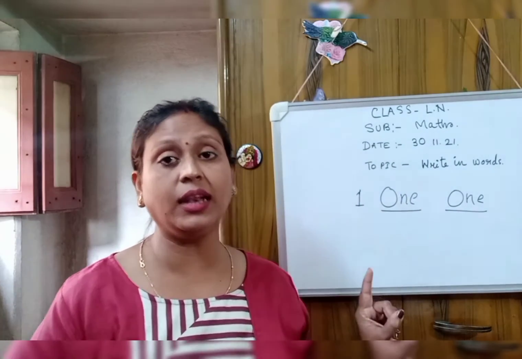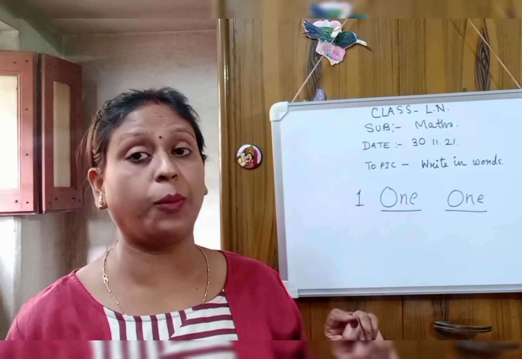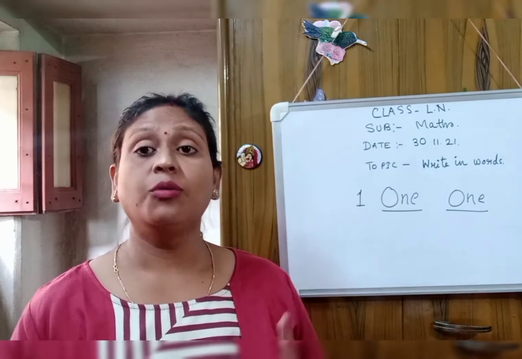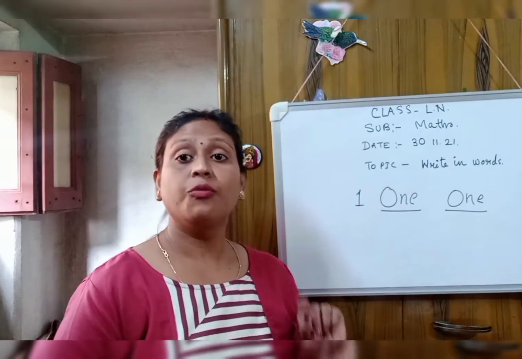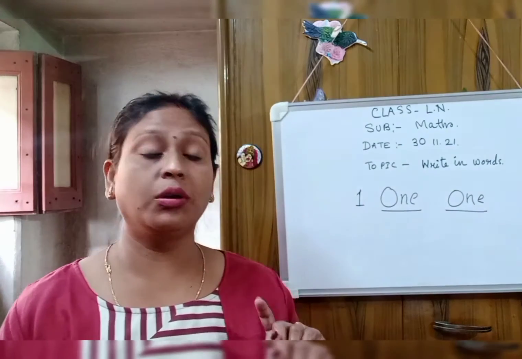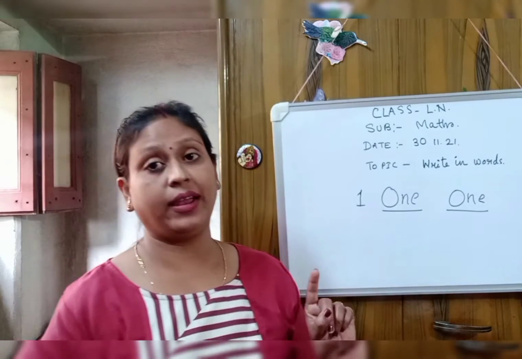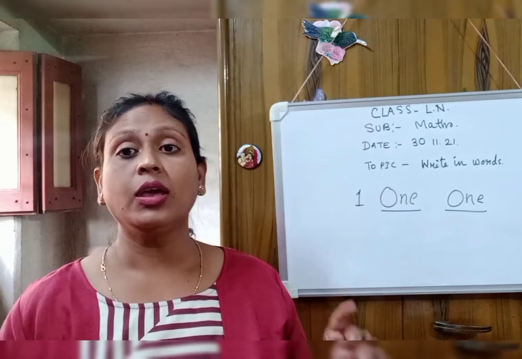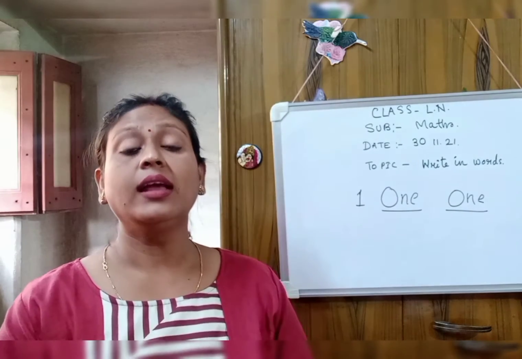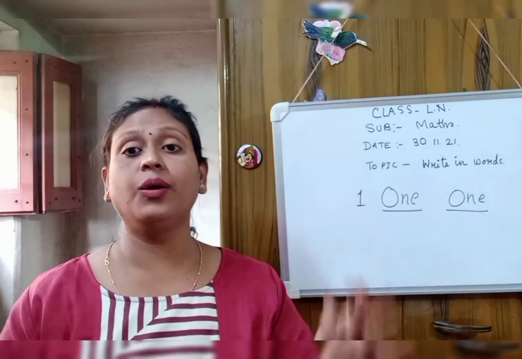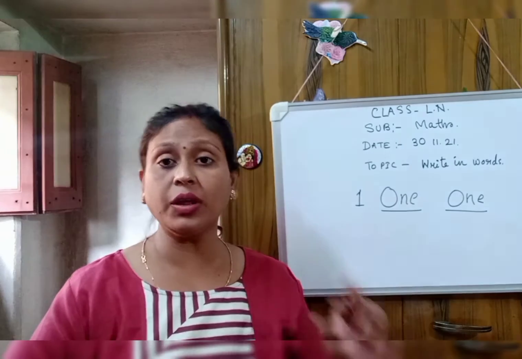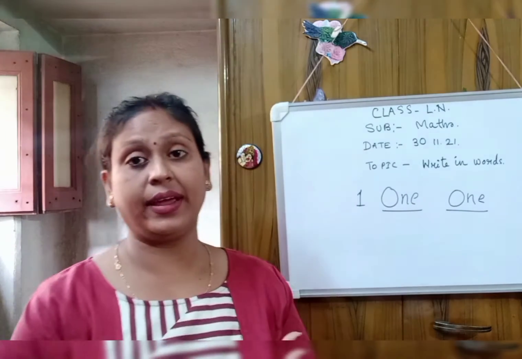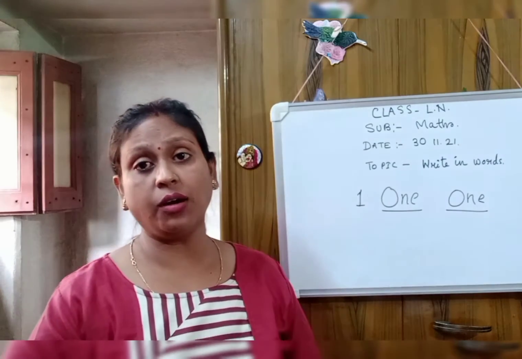You should write in your maths copy. So children, take out your maths copy. Okay children, one thing remember. While you are writing, you always say and write. Don't write only. Okay? Say like this: O-N-E, 1, O-N-E, 1. Whenever you write, you say. Okay? You say and write. So children, take out your copy.